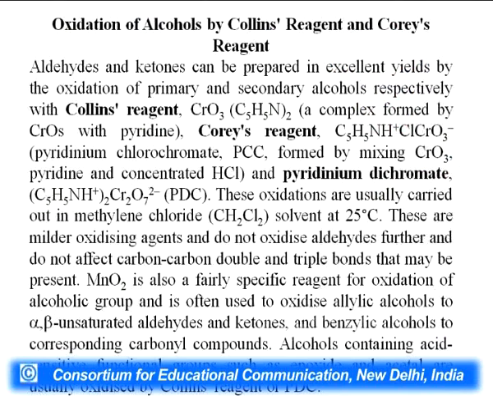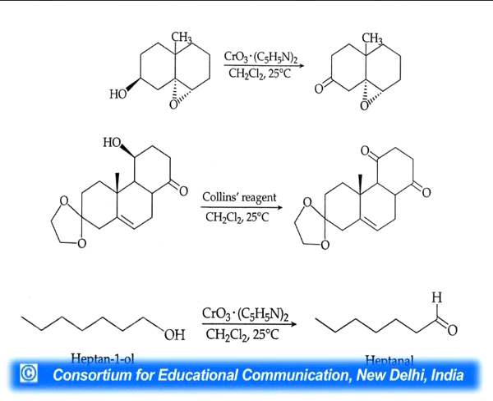Manganese oxide is also a fairly specific reagent for the oxidation of alcoholic groups and is often used to oxidize allylic alcohols to alpha beta unsaturated aldehydes and ketones, and benzylic alcohols to corresponding carbonyl compounds. Alcohols containing acid sensitive functional groups such as epoxide or acetal are usually oxidized by PDC or Collins reagent.